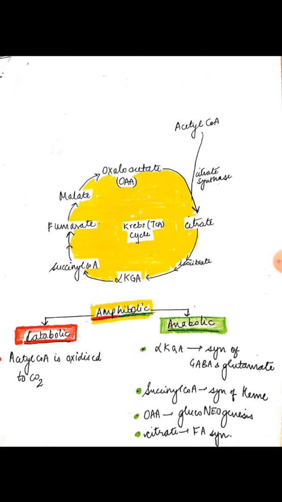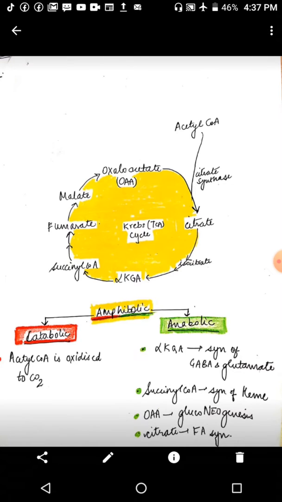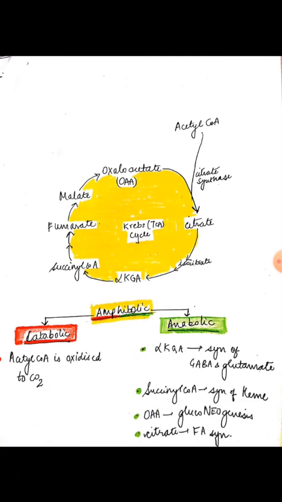A hint to remember all the intermediates is: Citrate is Krebs, isocitrate, alpha-ketoglutarate, standing substrate, succinyl-CoA, fumarate, making malate, oxaloacetate. Citrate is Krebs standing substrate for making oxaloacetate. So that was a quick review.